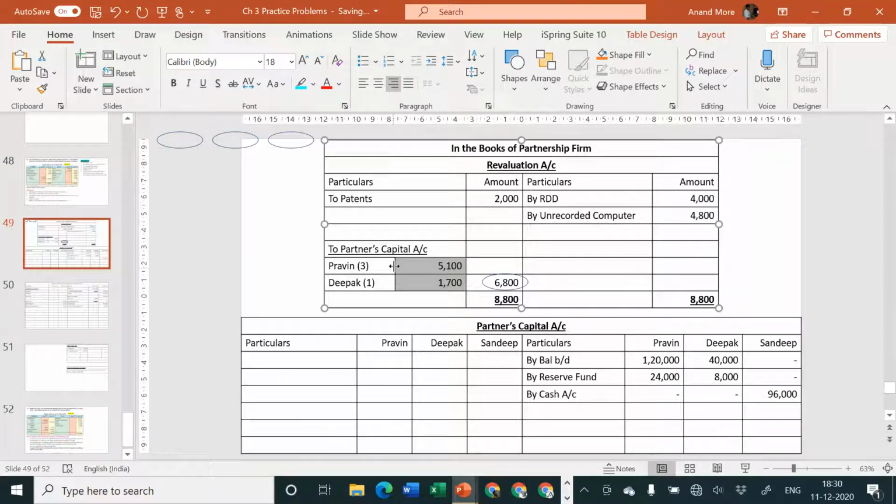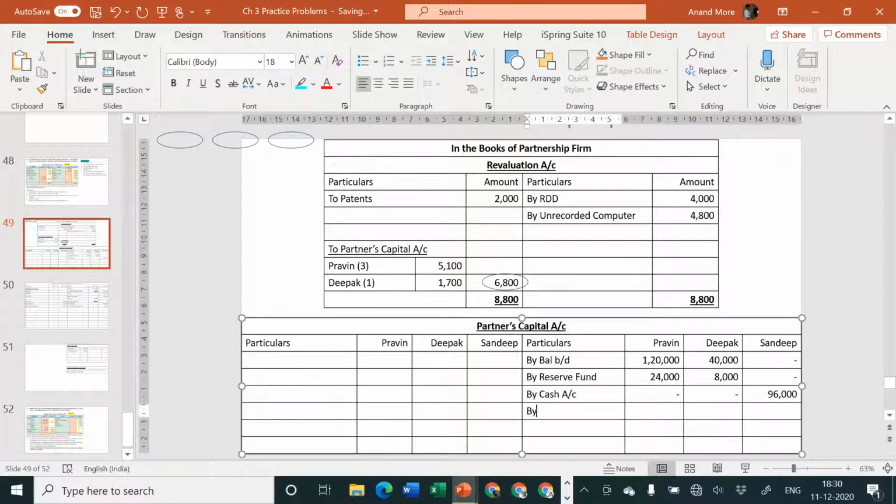Second effect will be transferred to partners capital account credit side. On the partners capital account credit side we will write by revaluation account, amount is 5,100 and 1,700 and dash, because new partner does not have the right to share revaluation profits. Let us take the total now. Praveen's capital account total is 1,20,000